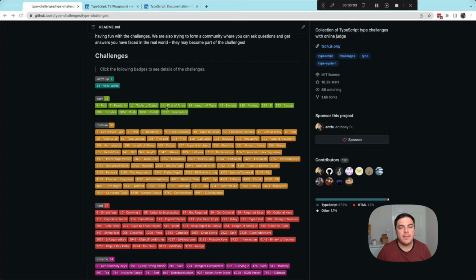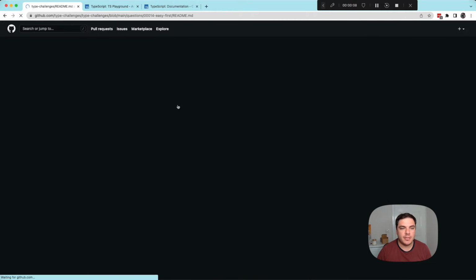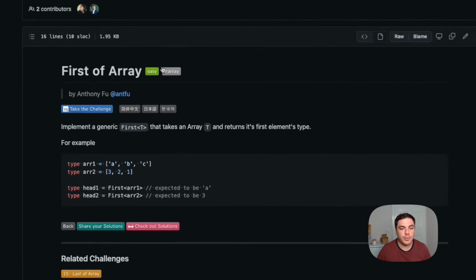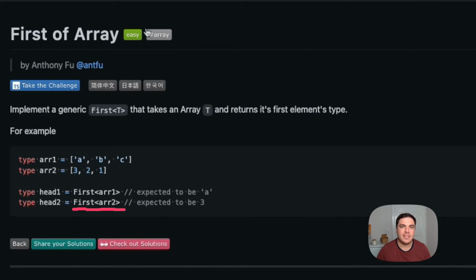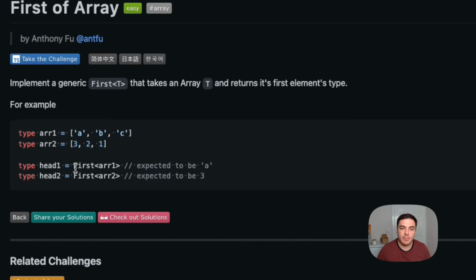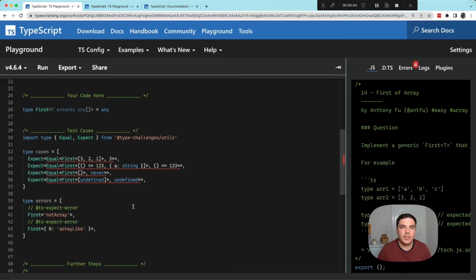Today I'm going to be implementing the FirstOfArray TypeScript type challenge. So the goal of this type is to implement a generic First type that takes a type, which is an array type, and returns the type of the first element in that array. So for example, for this type we should be returning the string A, and for this type we should be returning the number 3.